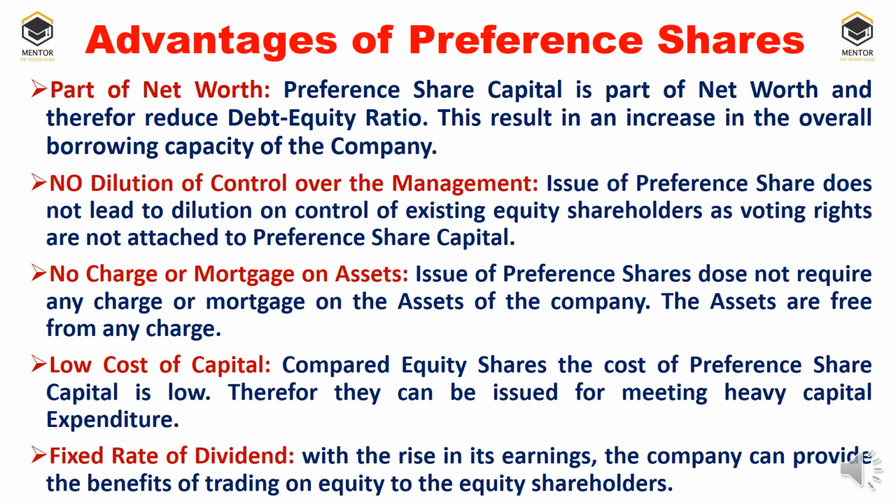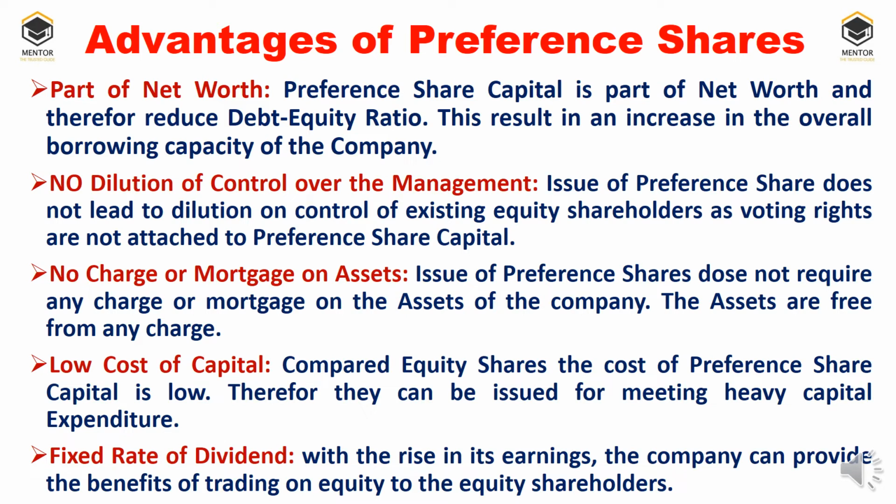No dilution of control over the management. Issue of preference shares will not dilute the rights and control over the management of the equity shareholders. Equity shareholders still have the same right to control the management as they have voting right. No charge or mortgage on asset. Whenever we issue debentures, there will be a mortgage or charge over the fixed asset. Such a charge will not exist with regards to issue of preference shares. So assets are free from any charge or any mortgage in the process of issue of preference shares.